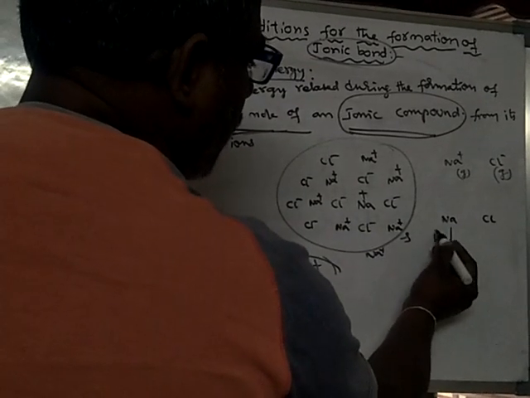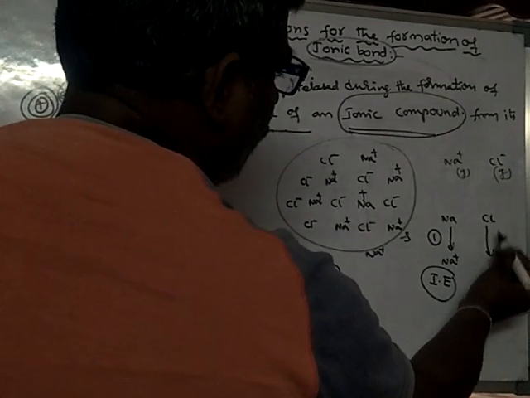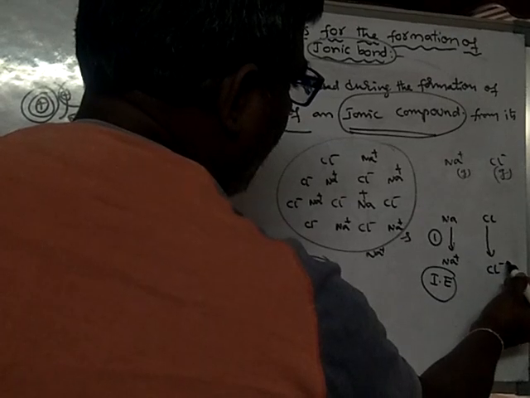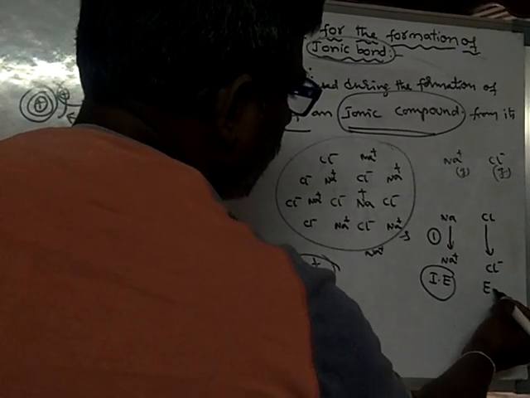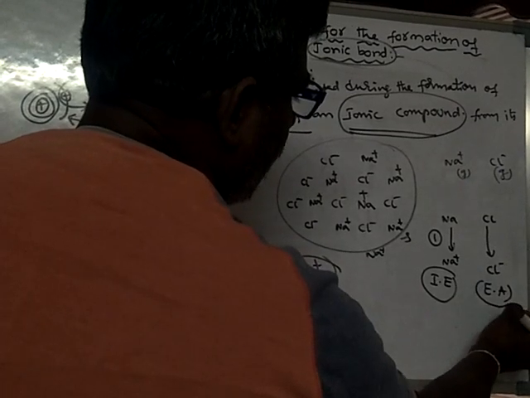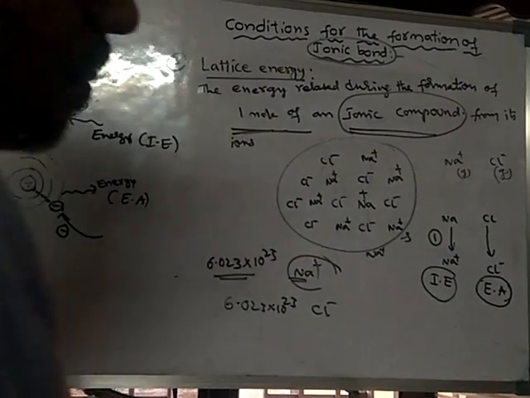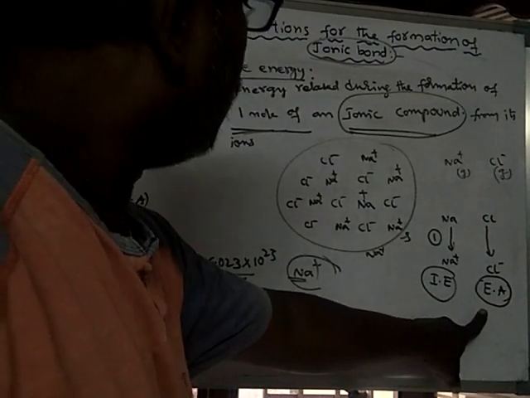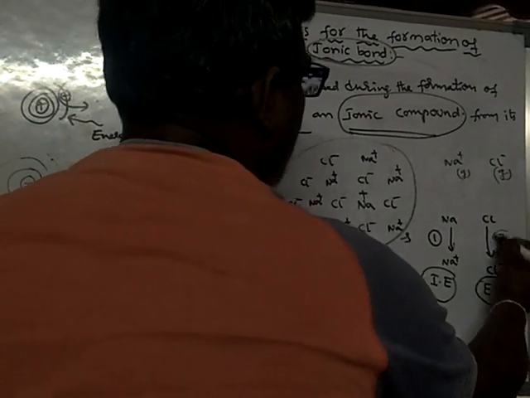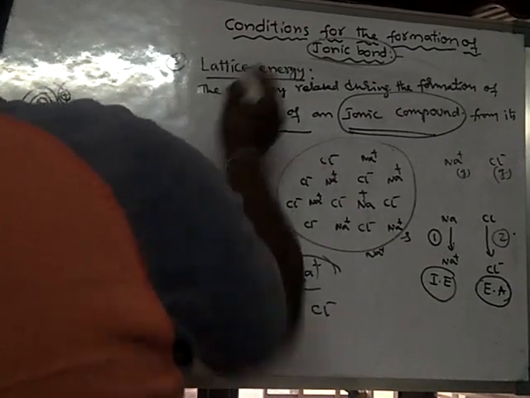This is the first step. Then the formation of chloride ion from chlorine atom: here energy is released. This is the second step, and the third step is lattice energy.